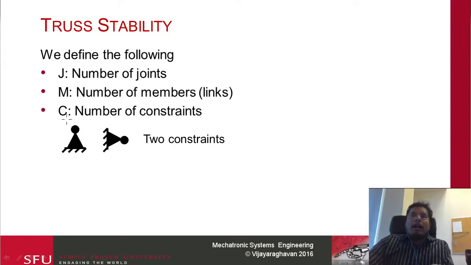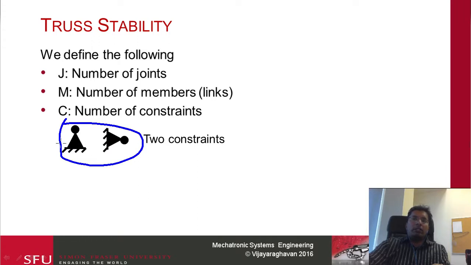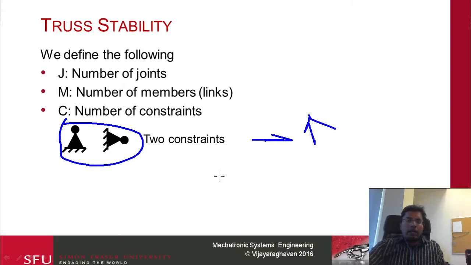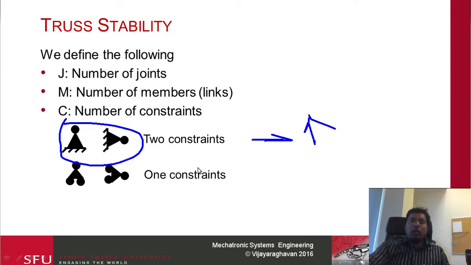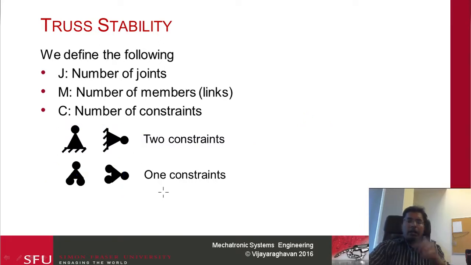This can be either horizontal or vertical. This represents two constraints. It prevents the member from moving in either the horizontal direction or the vertical direction, so it's fully constrained. And then this one is just one constraint. For this one, the particular object can move this way or this way, and this one can move up or down. So that basically constrains every other direction.